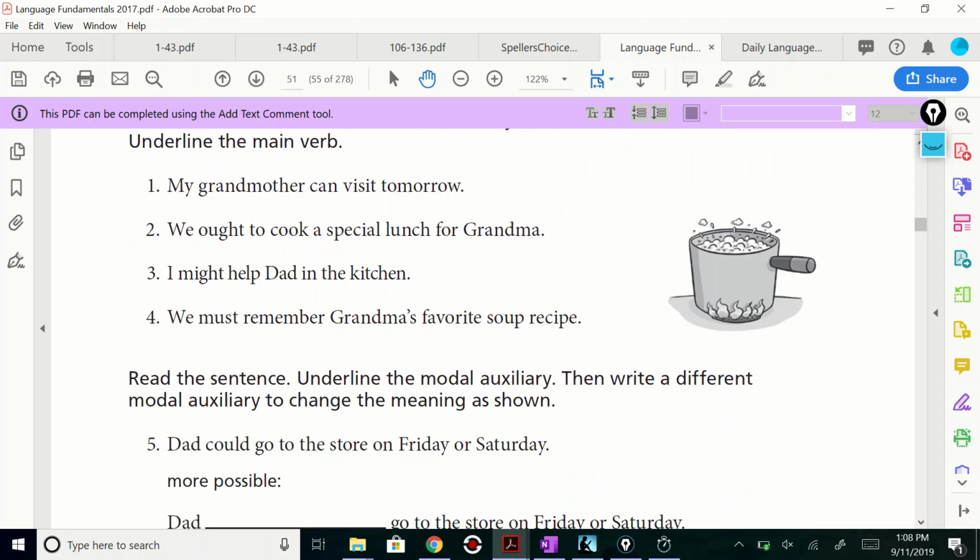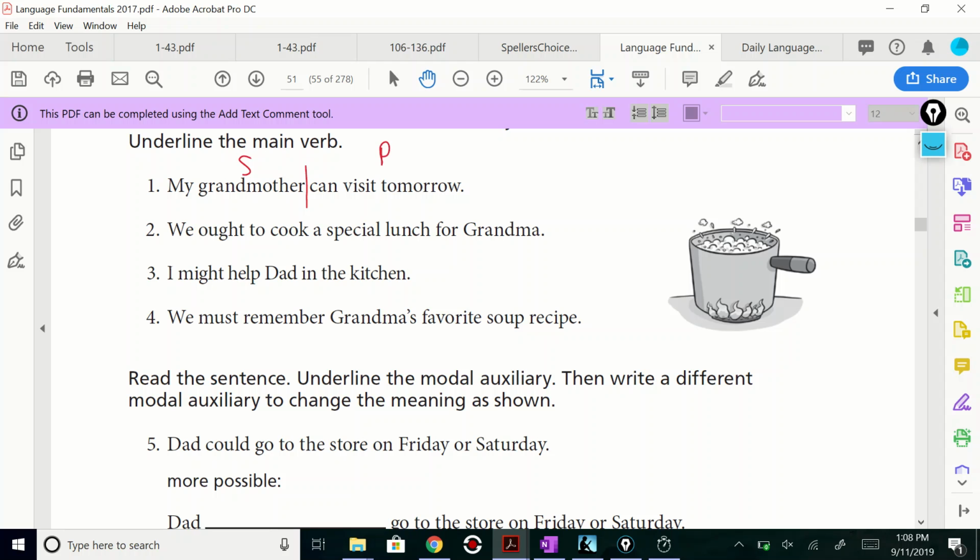So we're going to do this. Who can go to the board and help me out here? My grandmother can visit tomorrow. Break it into subject and predicate. Okay, the subject is my grandmother. What's the whole predicate? Very good, son.